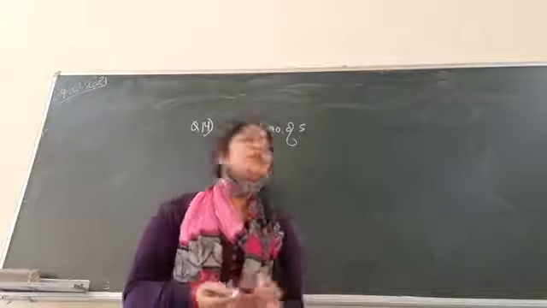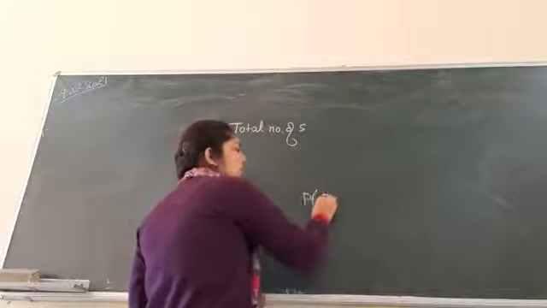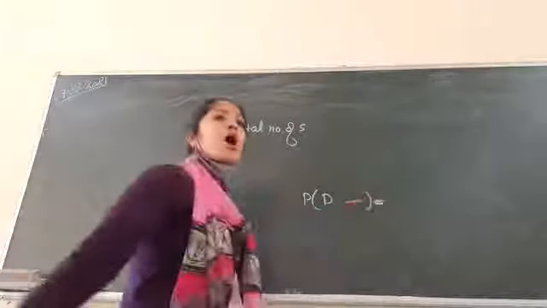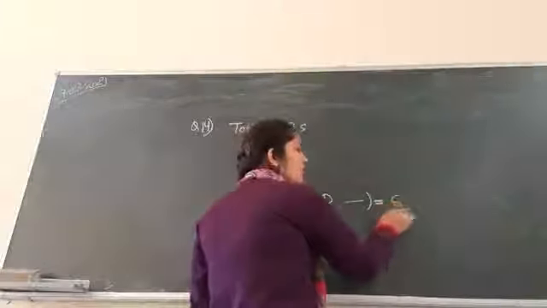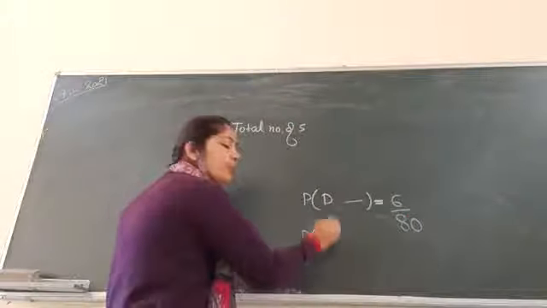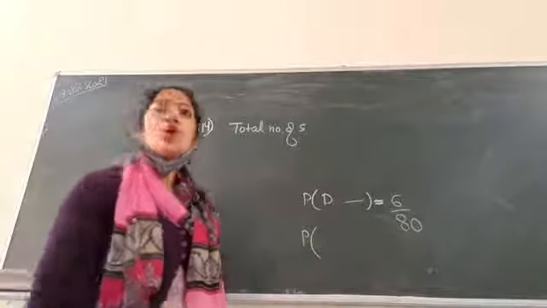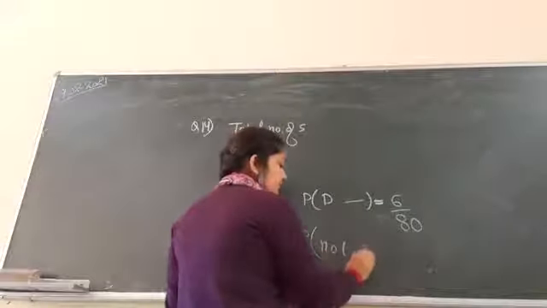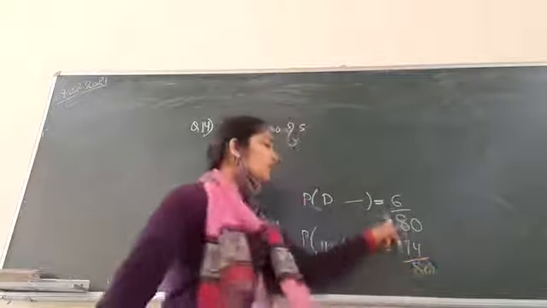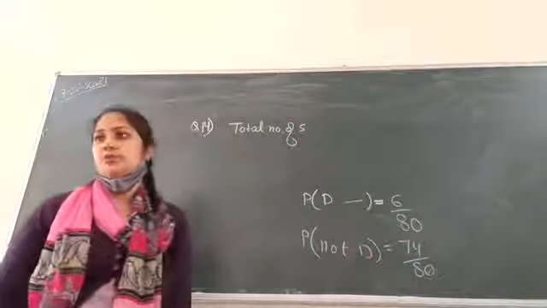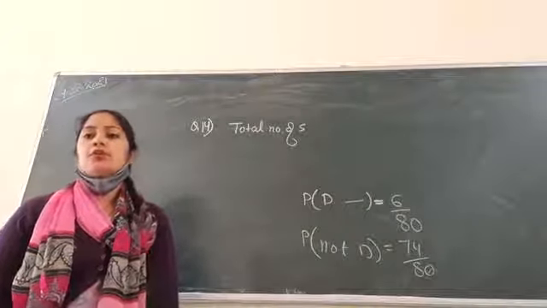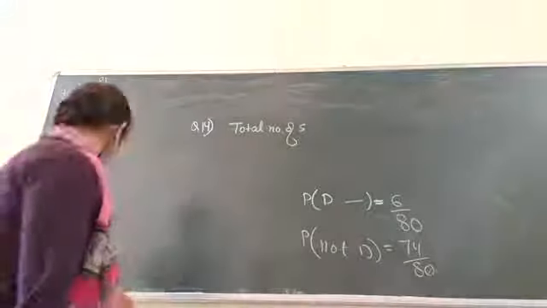And then probability of defective switches is equal to how much? 6 over 80, right? And in the second part they are asking you probability of not defective. How much? 74 out of 80, and reduce both to the lowest term. Okay? Any problem in this? Okay, good. Now we'll do next question.